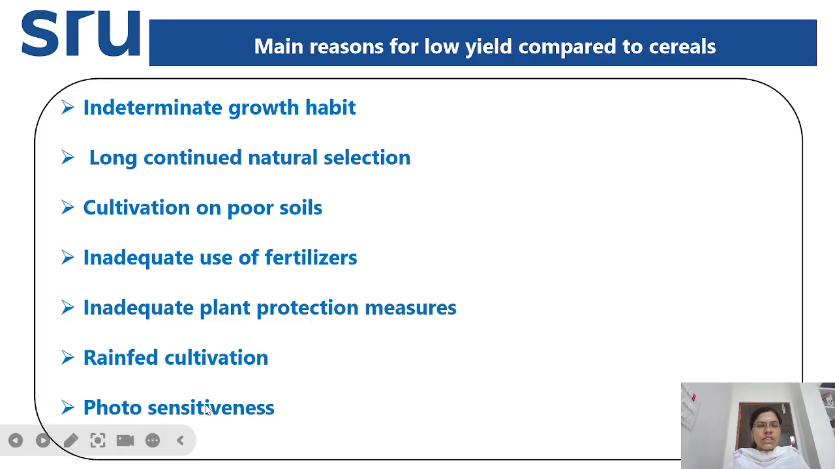And next is photosensitivity. Generally the pulses are photosensitive. So these are some of the reasons why the pulses are low yielders compared to the cereals. The first one is indeterminate growth habit, next is long continued natural selection, next is cultivation on poor soils, next is inadequate use of fertilizers, next is inadequate plant protection measures, rain-fed cultivation, and photosensitiveness. So these are the reasons why the pulses are low yielders compared to the cereals.